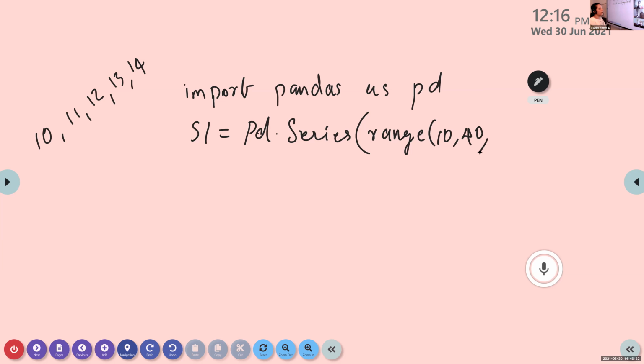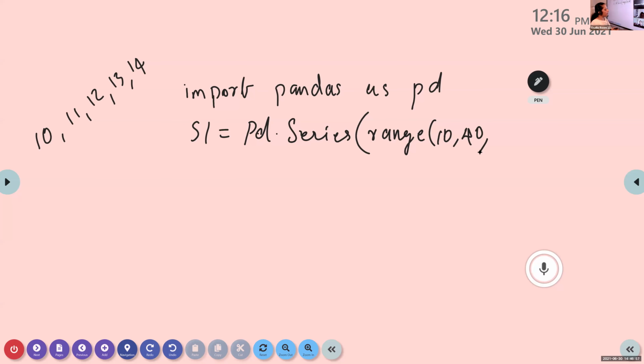Then what is step value here? After 10, we have to display 15. After 15, we have to display 20. So what is the difference between these two numbers? It is 5. So the step value is 5.